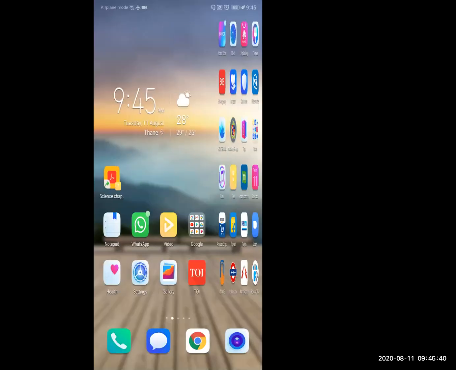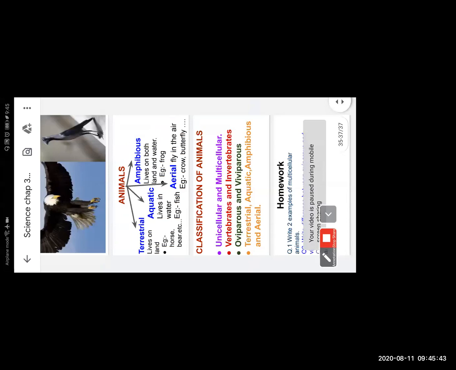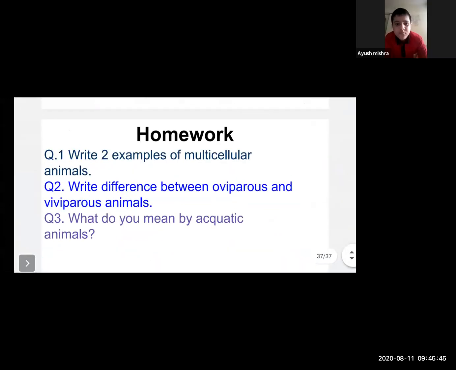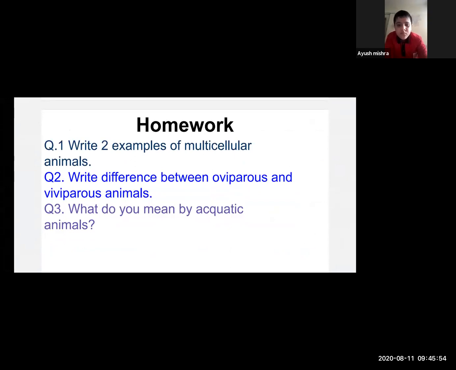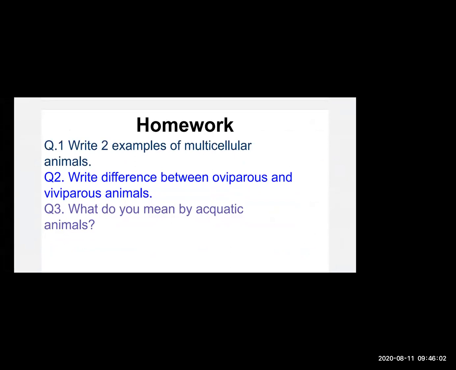Write these questions in your notebook or in the rough book.